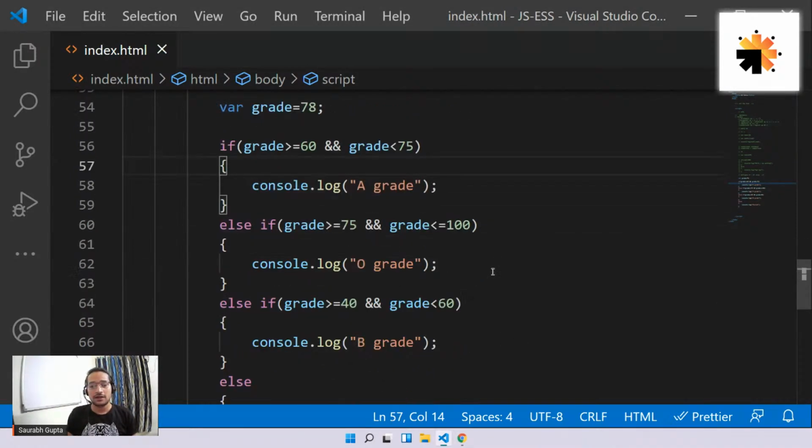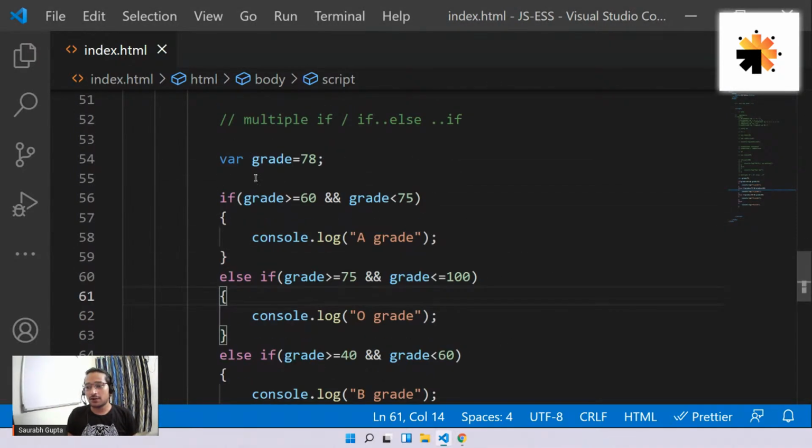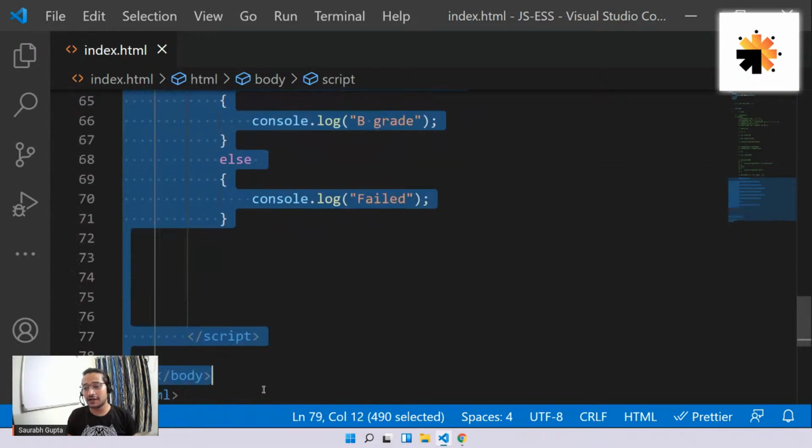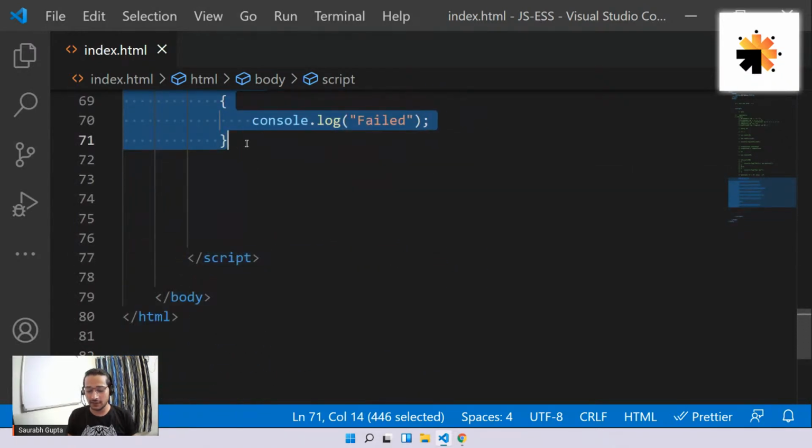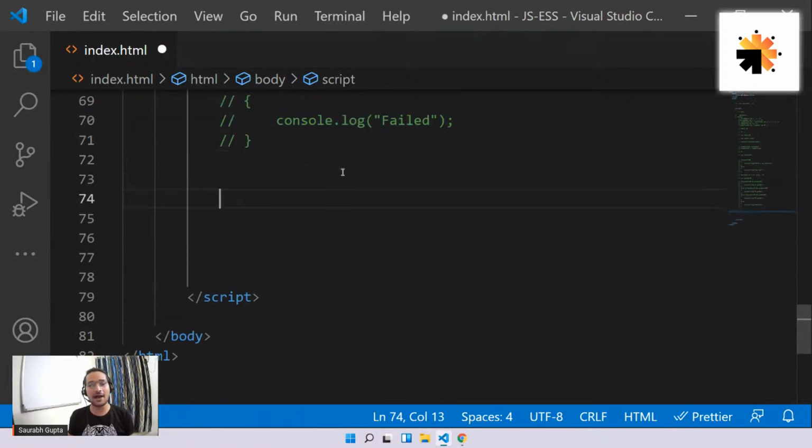Okay. That's really great. Let me comment this out now and we'll move ahead to the next concept, the next type of conditional statement, that is basically what? Nested if. And guys, see, I'm not going to do any example for that because it's very simple to understand and we're not going to use our time on that. So I'll tell you. So see, what exactly is the meaning of nested?